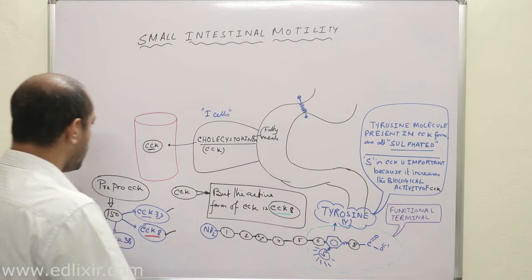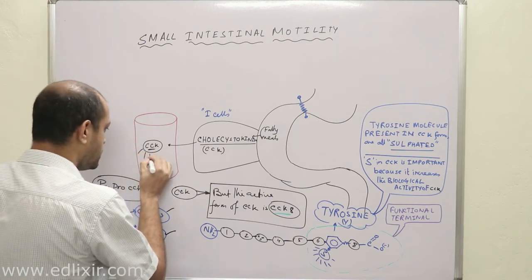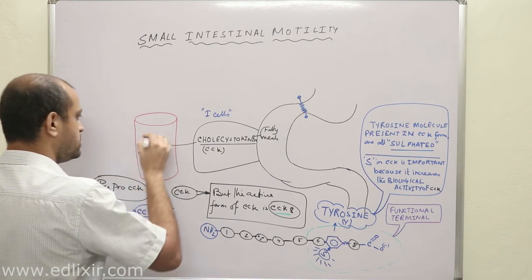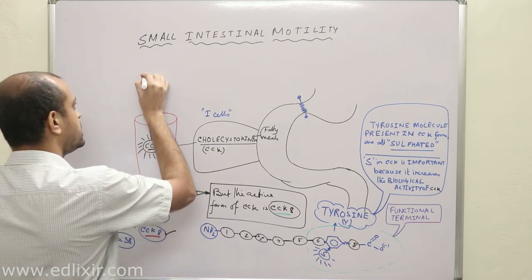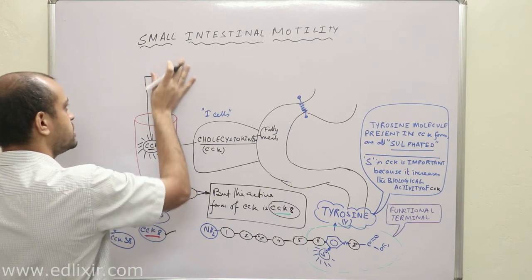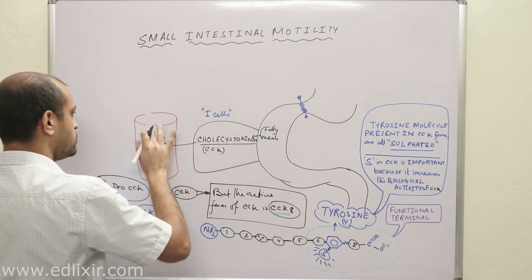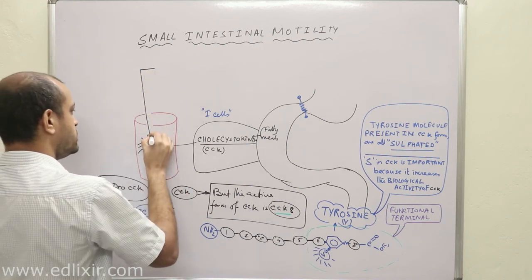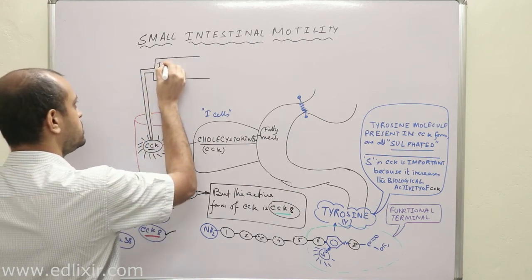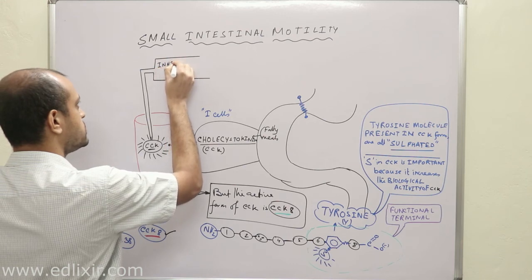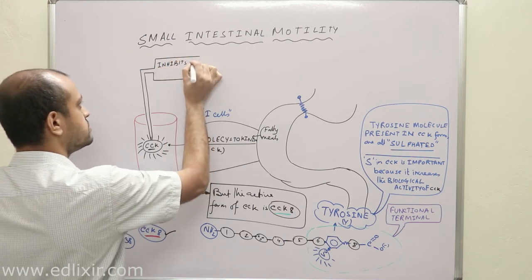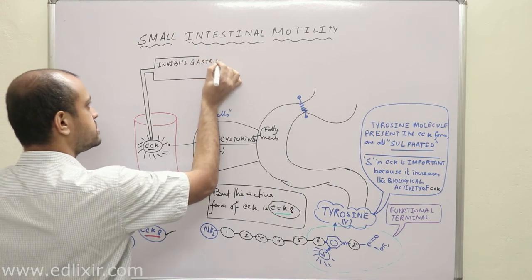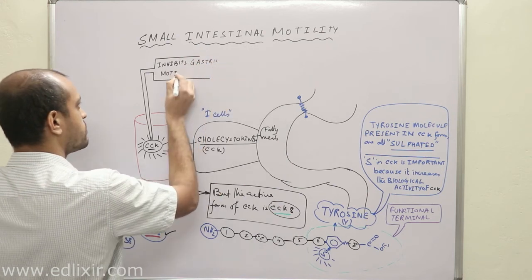Now listen, what happens is this, that CCK, when present in the blood, inhibits gastric motility.